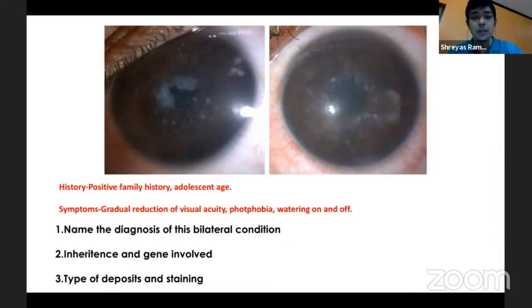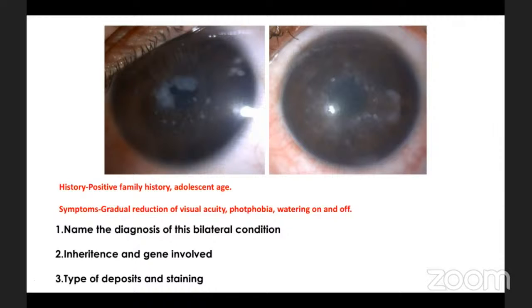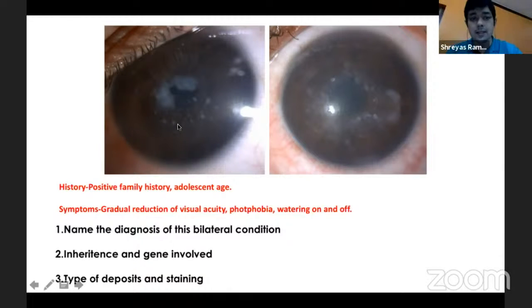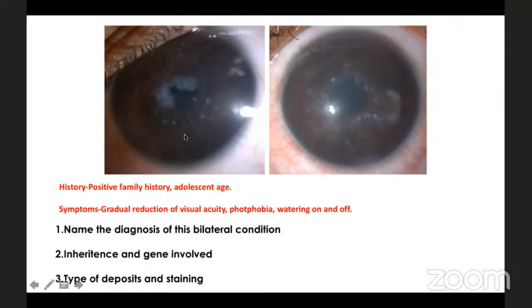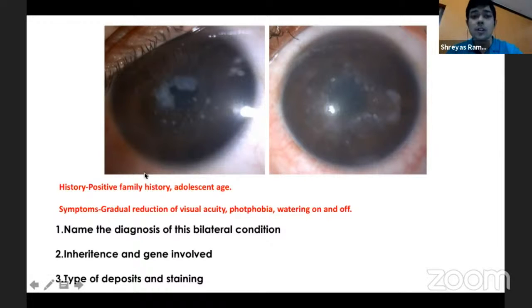Right. Wonderful. The reason I put up this picture of macular dystrophy is because very often what we are told is that macular dystrophy has diffuse opacities, the intervening area is hazy, not clear, unlike in granular dystrophy. It involves the full thickness of the cornea and can involve from center to periphery.